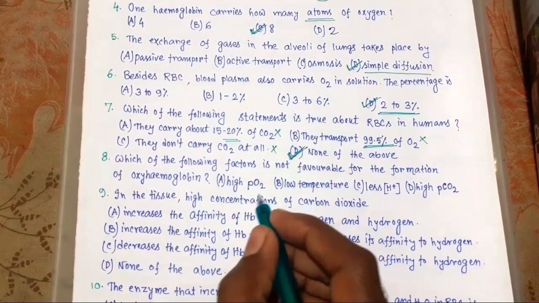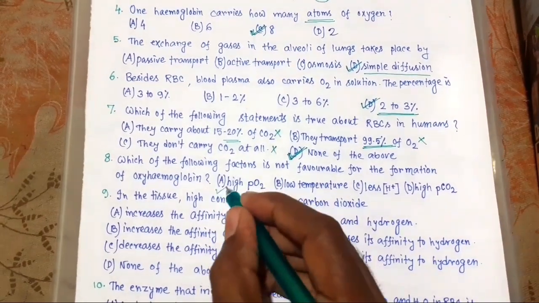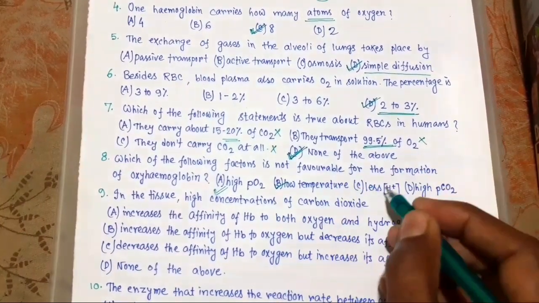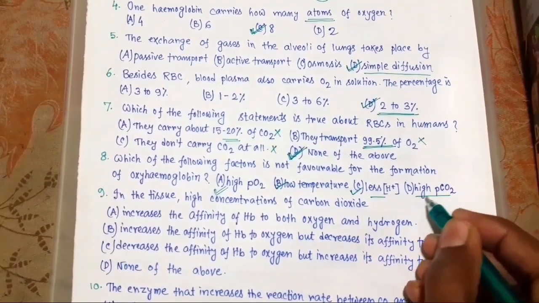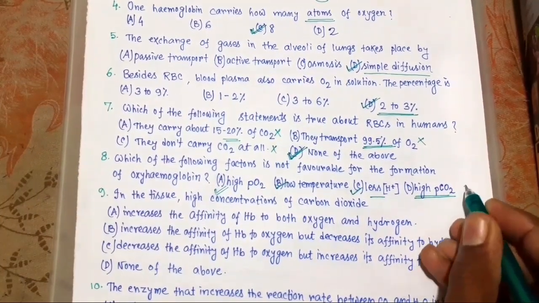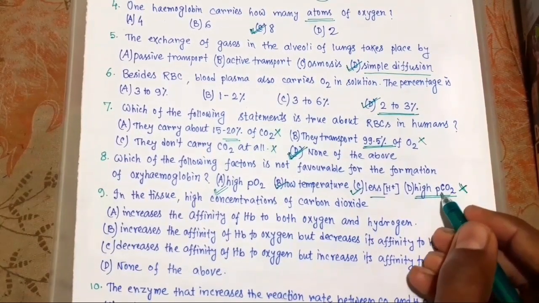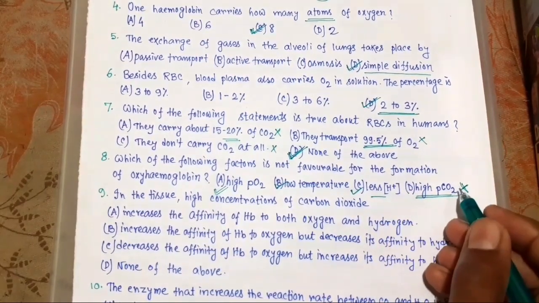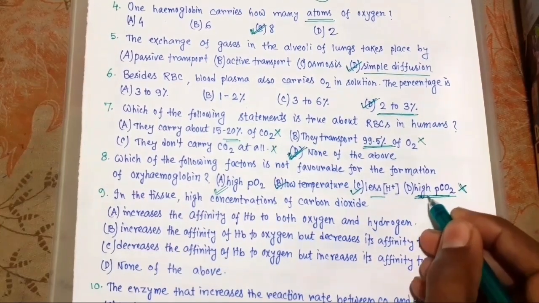So high PO2 is okay, low temperature is okay, favorable, less H plus, this is also favorable. Here is high PCO2, this is wrong, because low PCO2, that means partial pressure of carbon dioxide, is favorable for the formation of oxyhemoglobin, not the high PCO2.